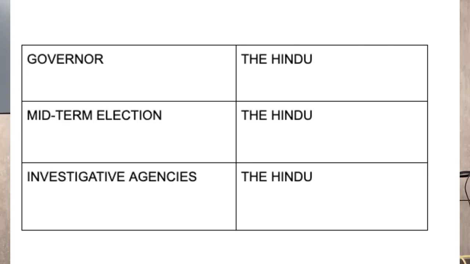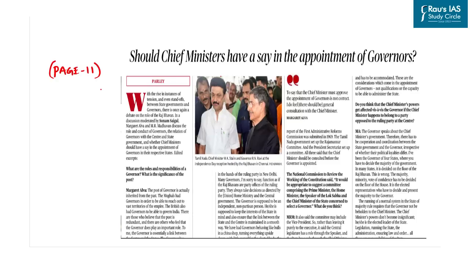Hello and welcome to Daily News Simplified, where we take important articles from The Hindu. The articles have appeared in the Delhi edition of The Hindu newspaper. The articles for the discussion are mentioned on your screen. The first article that has appeared in The Hindu on page number 11 talks about the role of the governor. The article asks whether there should be any role of the chief minister in the appointment of governors or not.